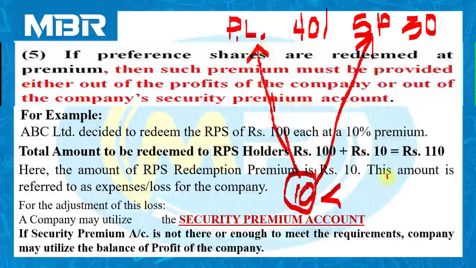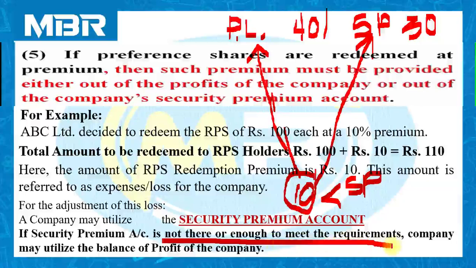I would like to repeat, we have to utilize securities premium account first. If securities premium account is not there, or the amount available in the securities premium account is not enough to meet the requirements, securities premium account में आपकी जरूरत के हिसाब से पैसे नहीं है, it is only in that condition that we look forward to profit and loss account.